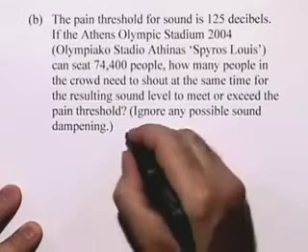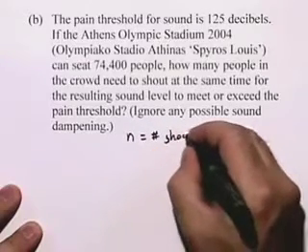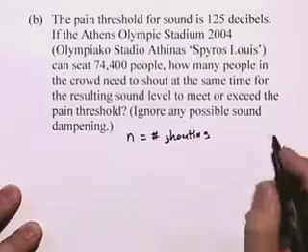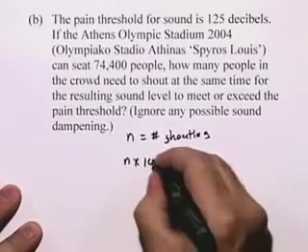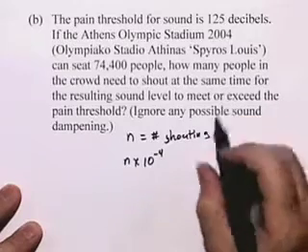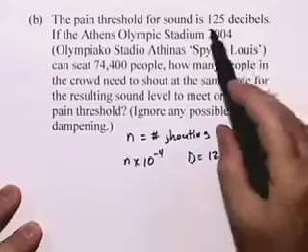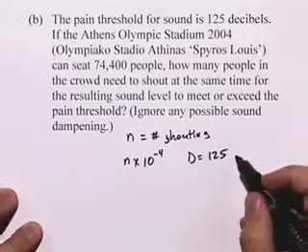If we let N represent the number of people who shout, then the intensity will be N times 10 to the negative 4th watt per square meter. We're going to let D be 125, since that's the pain threshold of 125 decibels.